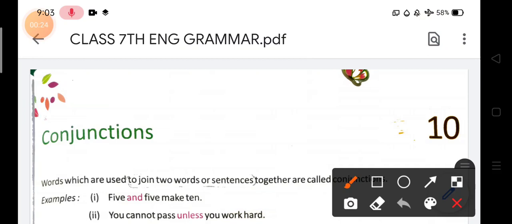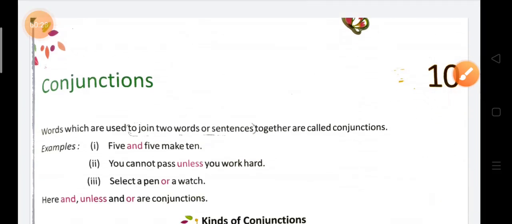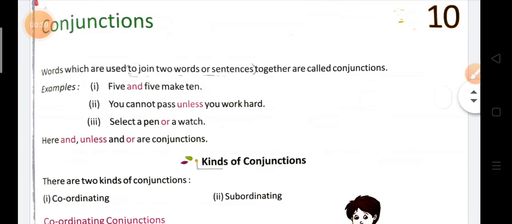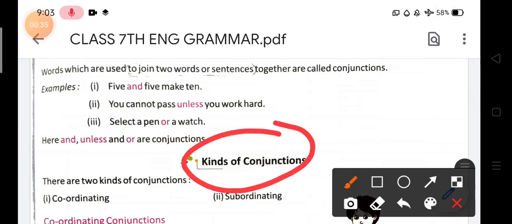Okay, and after that, in this chapter, we have studied the two kinds of conjunctions, as you can see on your screen. Very first you studied that the words which are used to join two words or sentences together are called conjunctions. In this way we have understood that conjunctions are the words that join two words or two sentences.